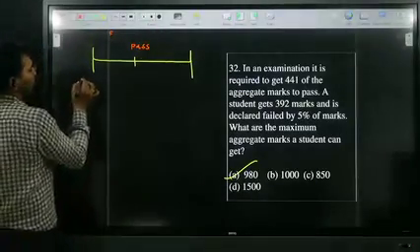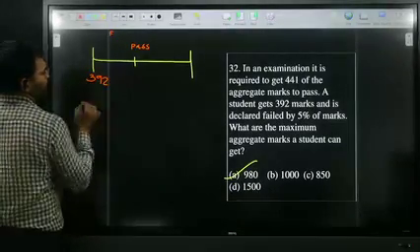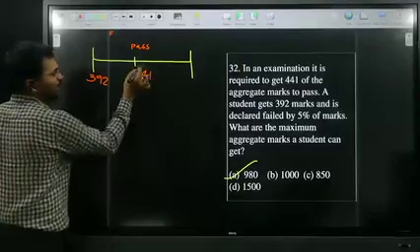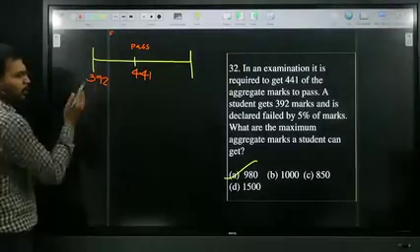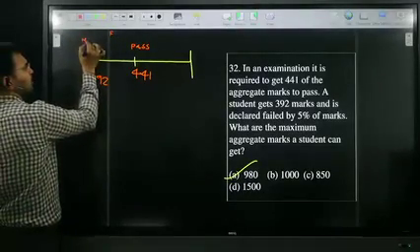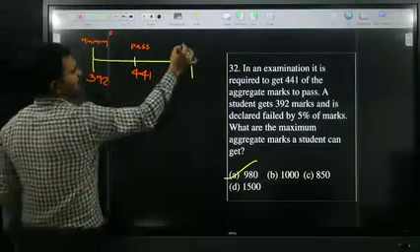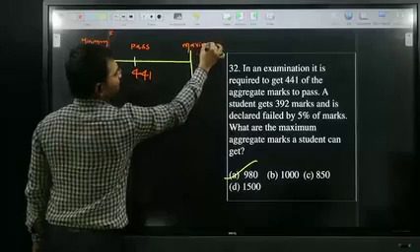Here, one student gets 392 marks. But pass marks are how many? 441. Pass marks are 441, but a student gets 392 marks only. Below the pass mark is nothing but, you can say simply, minimum marks. Above pass mark is nothing but maximum marks.